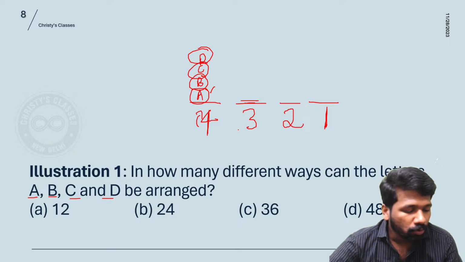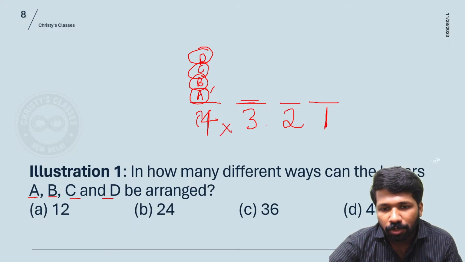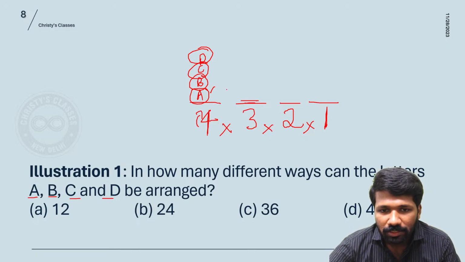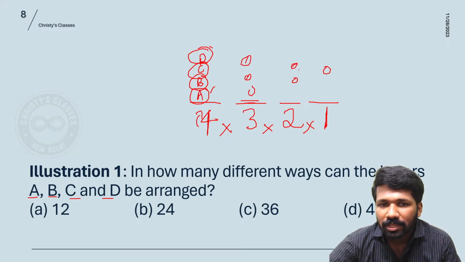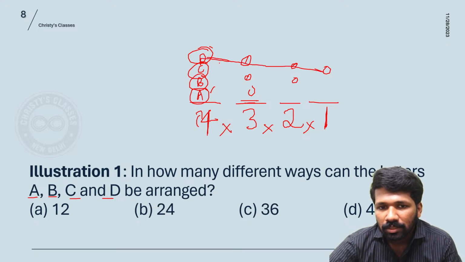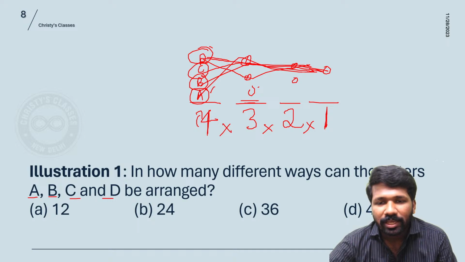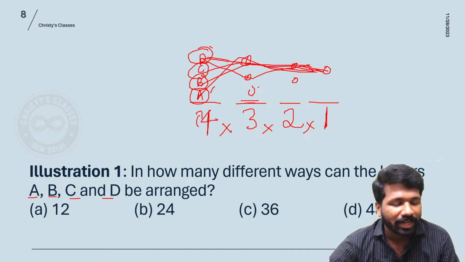So now using the fundamental principle of counting, 4 into 3 into 2 into 1 will be the total number of ways. Just like yesterday we discussed, here 4 things, here 3 things, here 2 things, here 1 thing. So how many ways can the mapping be done? Again, we discussed this idea in detail in the fundamental principle of counting lecture.